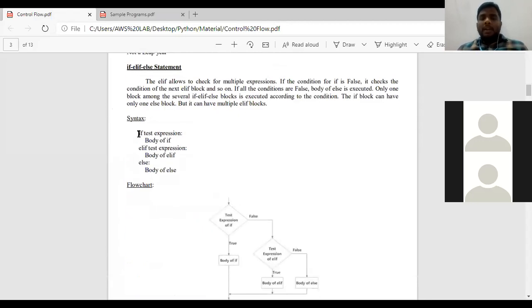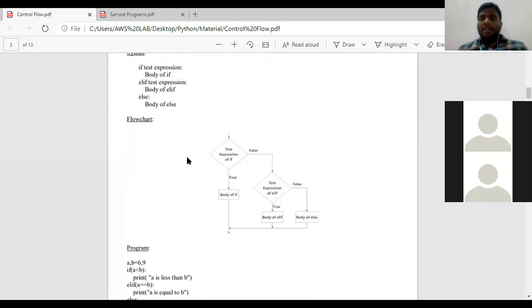The third one is the if-elif-else statement. There are three keywords involved in this concept: if, elif, else. In between an if and else, there can be n number of elif statements. The procedure is that first it checks the condition of if. If the condition of if is true, it enters into the body of if.